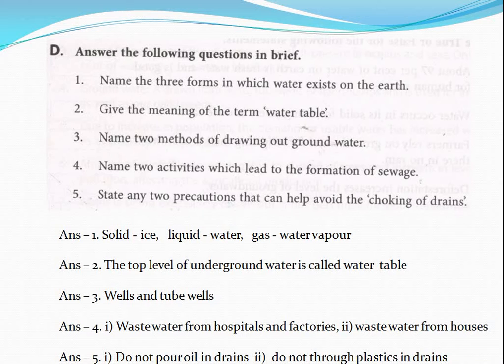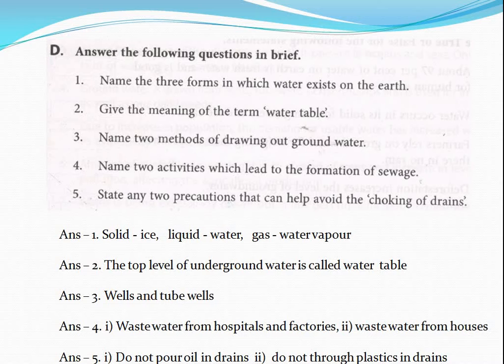Like every other matter, water is also existing in three forms. Prominently, solid ice, liquid water and gaseous water vapor. You have to write the three forms of water: solid ice, water and water vapor.